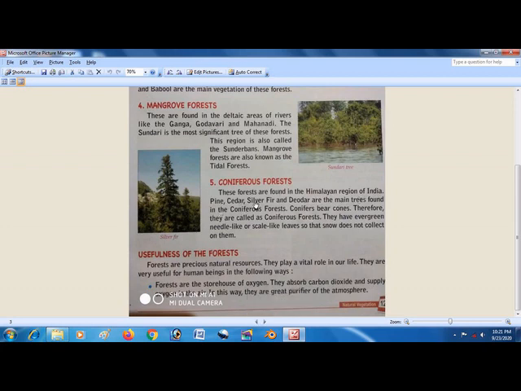These forests are found in the Himalayan region of India. Pine, cedar, silver fir and deodar are the main trees found in the coniferous forest. Conifers bear cones. Therefore, they are called coniferous forest. They have evergreen needle-like or scale-like leaves so that snow does not collect on them. These are found in the Himalayan region, and you know the Himalayan region has snowfall. If the trees had a broad canopy, the snow would remain there and the trees would become very heavy and may not survive.